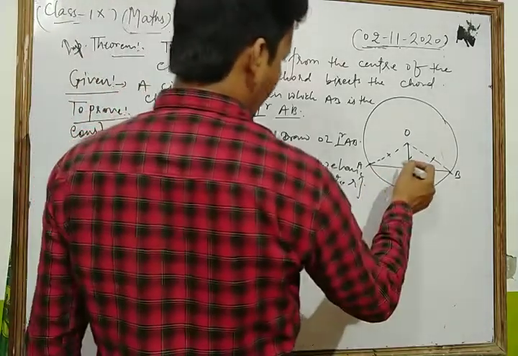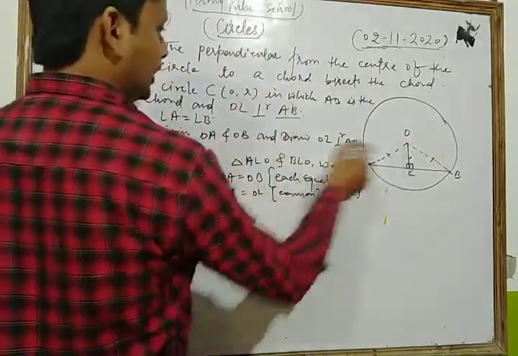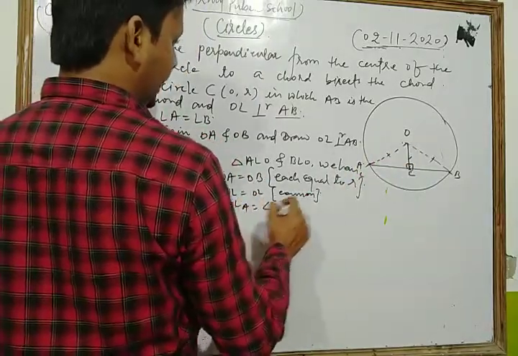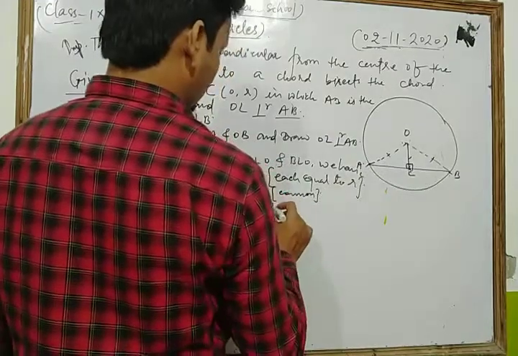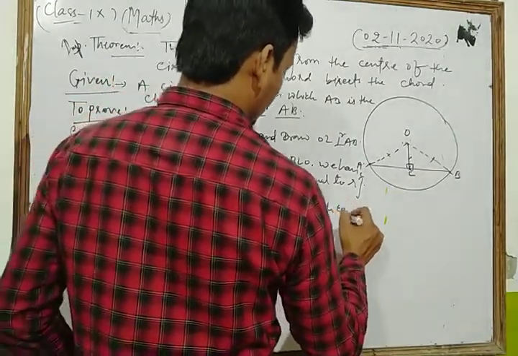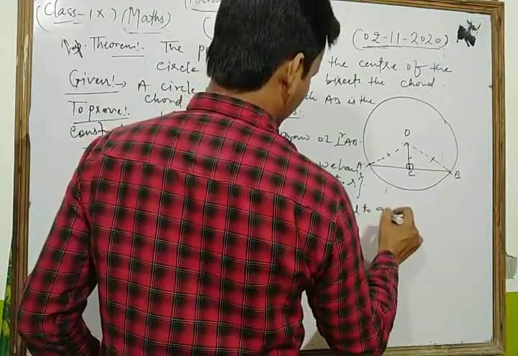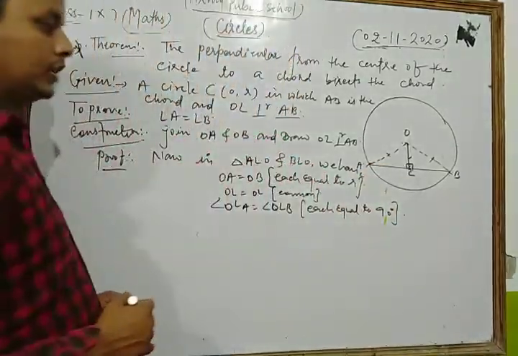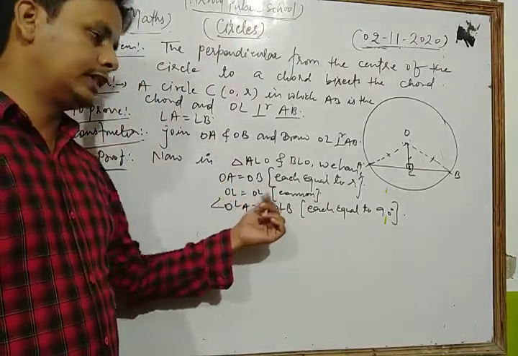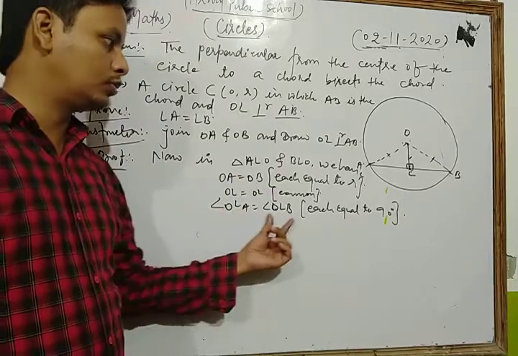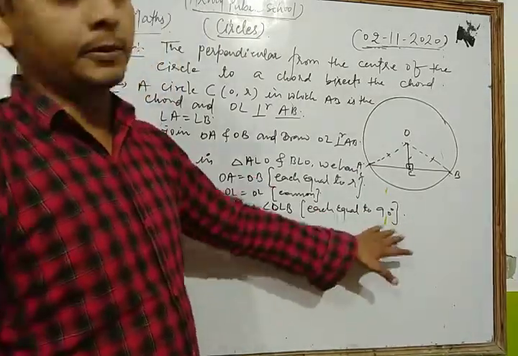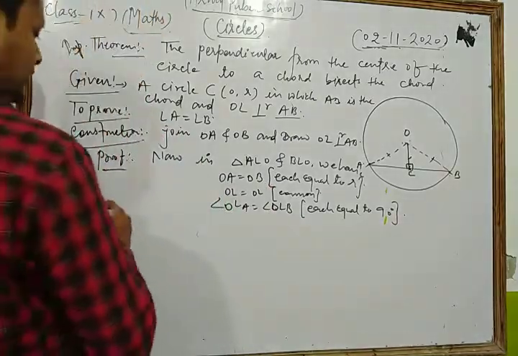And dear students, angle OLA is equal to angle OLB, each equal to 90 degrees. Look, OA is equal to OB, OL is common, and angle OLA is equal to angle OLB, each equal to 90 degrees.